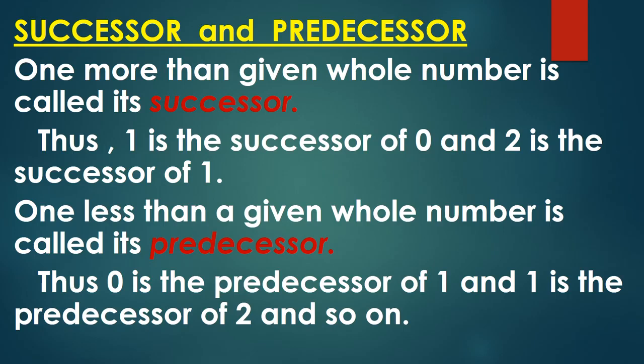See one more example. 1 is the predecessor of 2. 2 is a whole number, and when we have to find the predecessor of 2, we will subtract 1 from 2. So 2 minus 1 is 1. Okay, so what is successor? Successor means 1 more than the given whole number, and predecessor means 1 less than the given whole number.